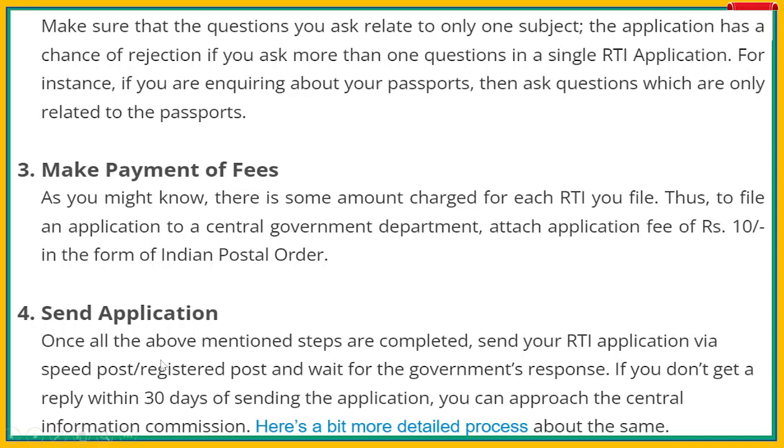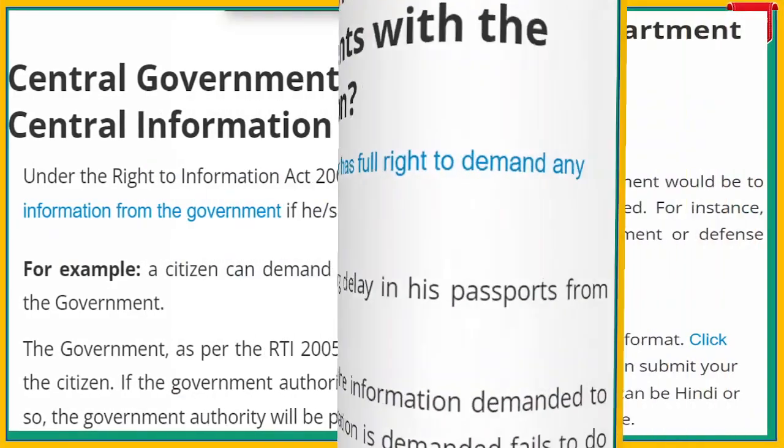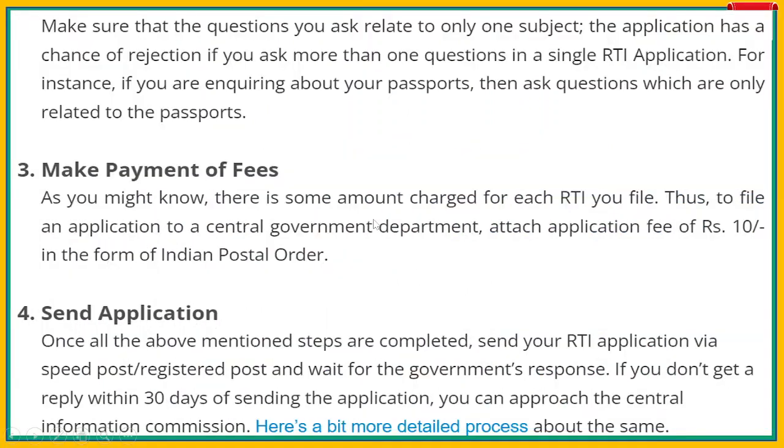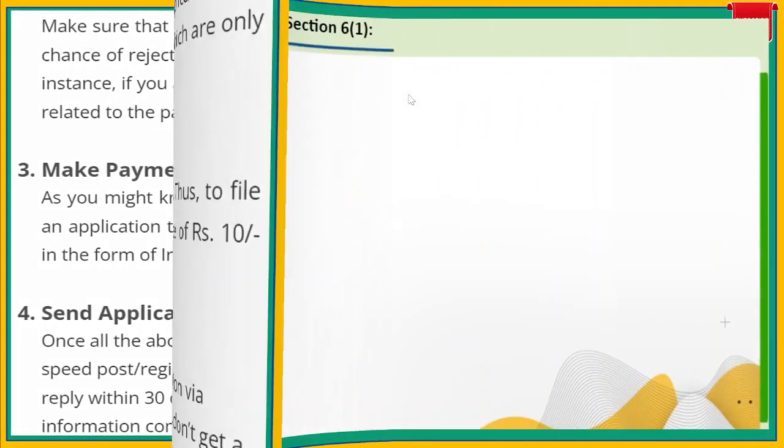Next, send the application. Once all the above mentioned steps are completed, send your RTI application via speed post or registered post. So it is all about hard copy, otherwise just submit. Here, what comes after making payment is submit. The moment you submit, it reaches the department which you opted for here. See, here you selected some government department. So the moment it is submitted, it will go to that particular department.